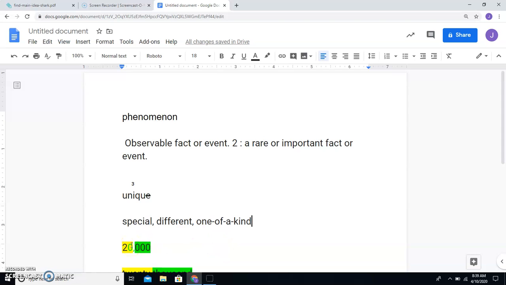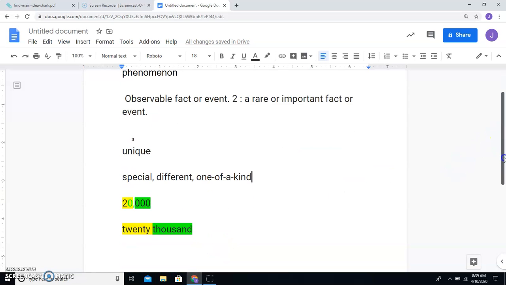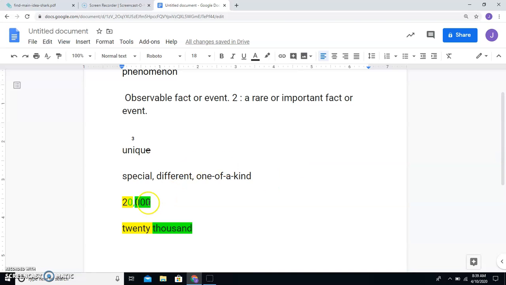Then there's a number in the text, and I just want to really quickly point out, let me show you. Here's the ones place, right? Here's the tens place. Here's the hundreds place. Here's the thousands place. Here's the ten thousands place. So this number says 20,000. 20,000. So I have that down there so you'll know how to read or say that number as you read in the text. I hope this helps.